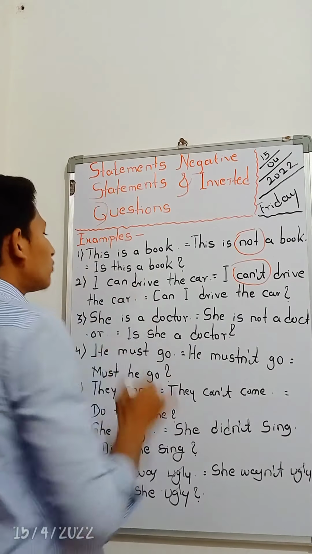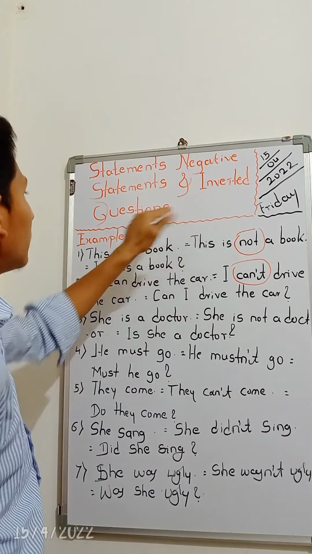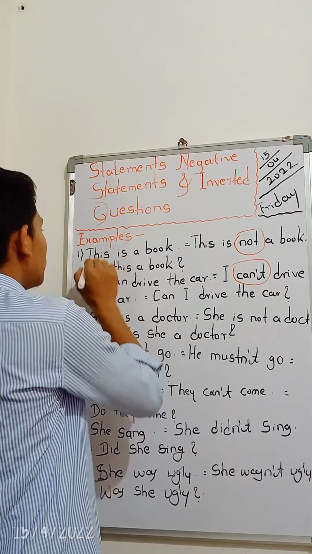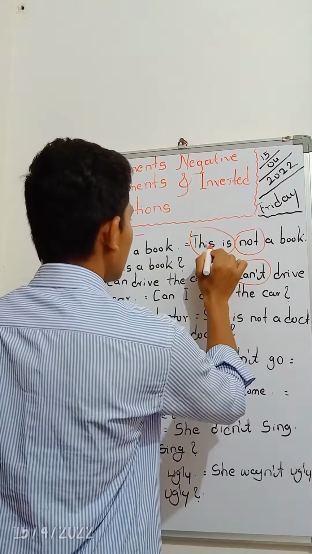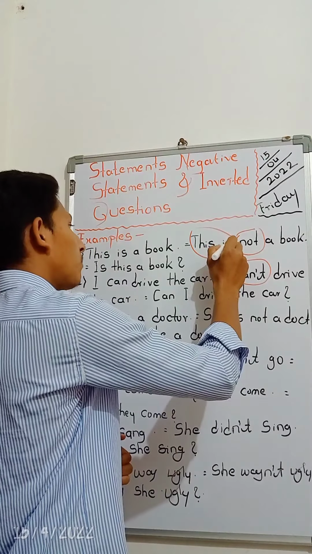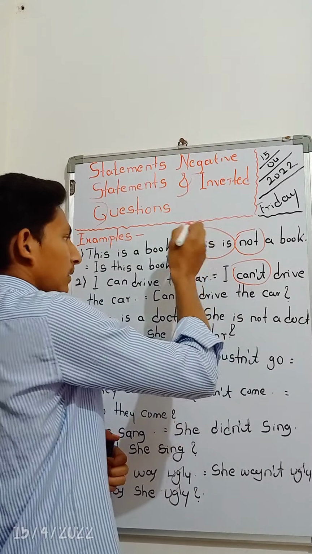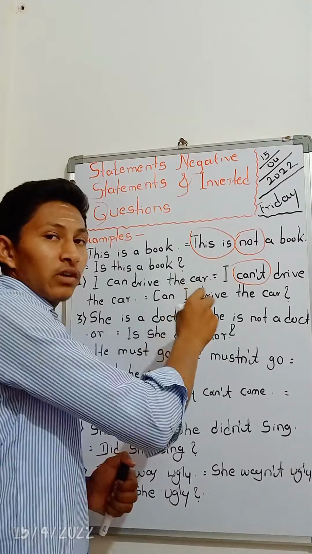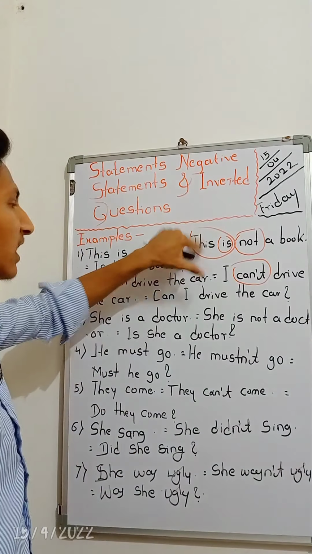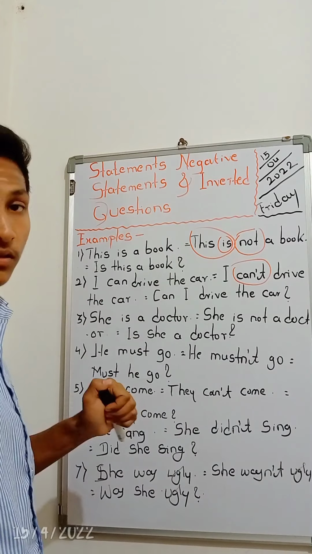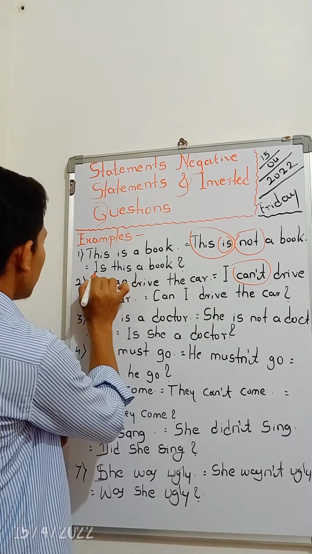Now, how to convert them into questions: you should put is before the demonstrative or possessive, and then it will be converted into a question.